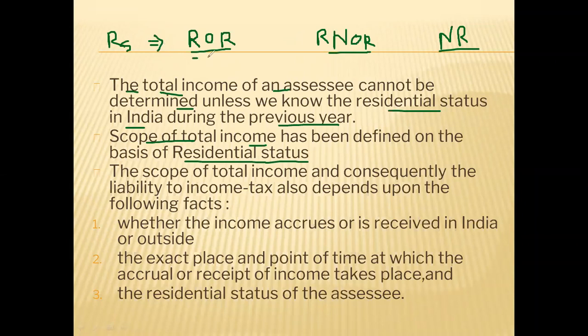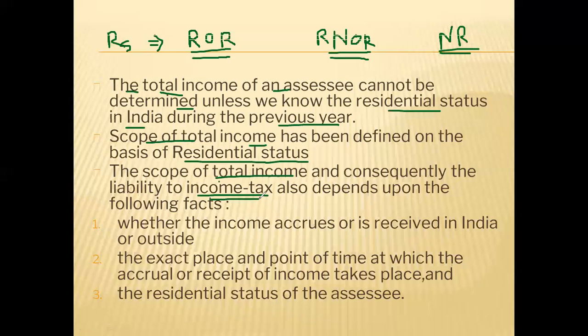So if he is an ordinary resident, what will be his total income? If that individual is a not ordinary resident, what will be his total income? If he is a non-resident, what will be his total income? Based on this residential status, total income will depend upon the residential status of that individual. The scope of total income and consequently the liability of income tax. Only after determining the total income can we calculate the income tax.